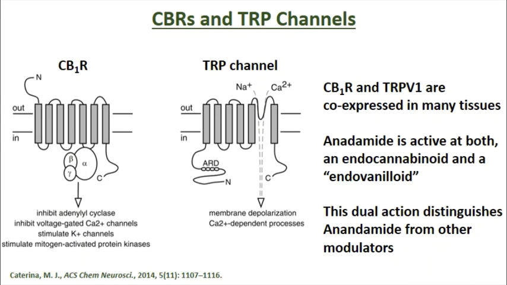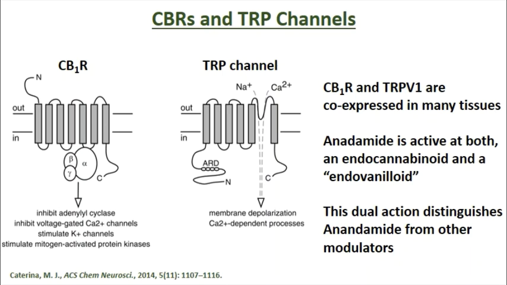Cannabinoid receptors versus transient receptor potential voltage channels. Both use G-protein coupled receptors to vastly different effects. When cannabinoid receptors are activated, G proteins dissociate and go on downstream to inhibit adenylyl cyclase, inhibit voltage-gated calcium channels, stimulate potassium channels, and stimulate mitogen-activated protein kinases.